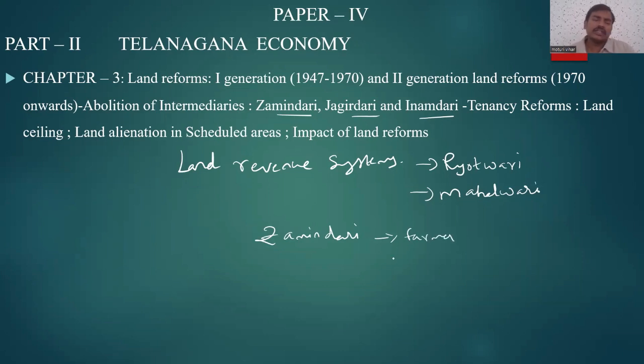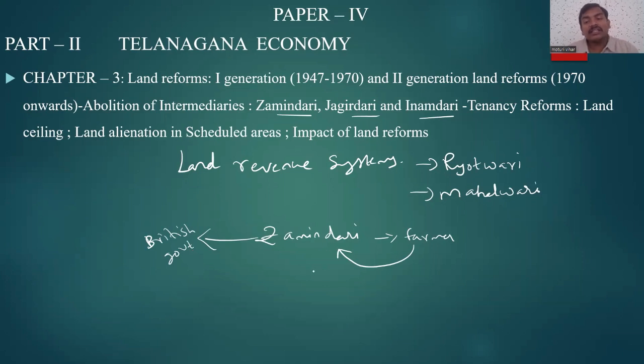You can take the production. That's the scenario which was happening. So the farmer will be transferring the production to the Zamindar. Now, what does the Zamindar do? He transfers this collected produce to the British government.